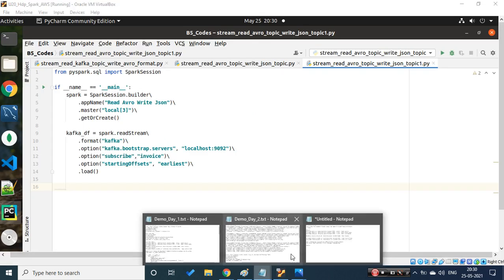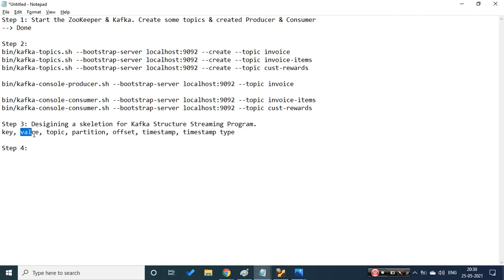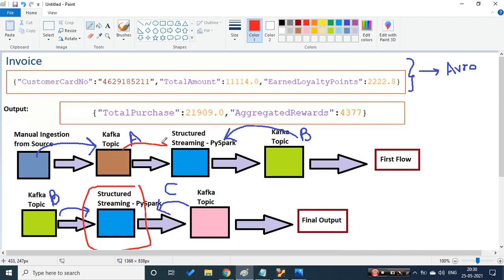Now what we need to do is, from this value column, I need to do certain things. If you remember, yesterday when I was getting the data in JSON format, I was using a from_JSON method. But now yesterday's pipeline has been written to an Avro format, so I'll not be able to use the same method.